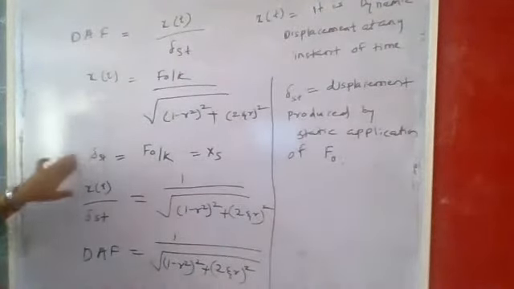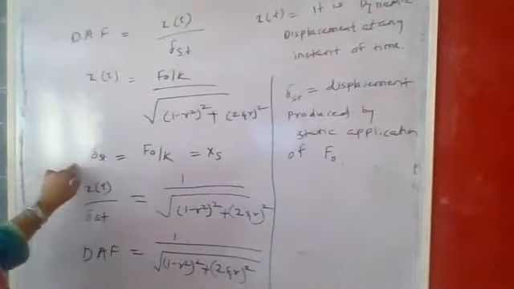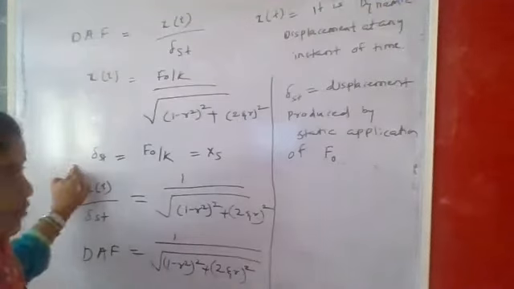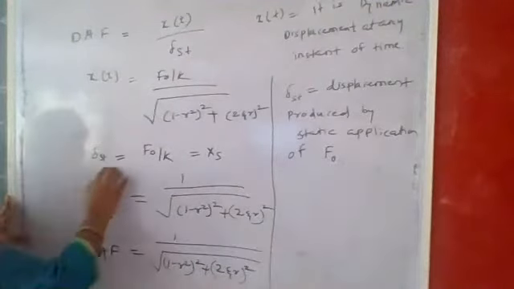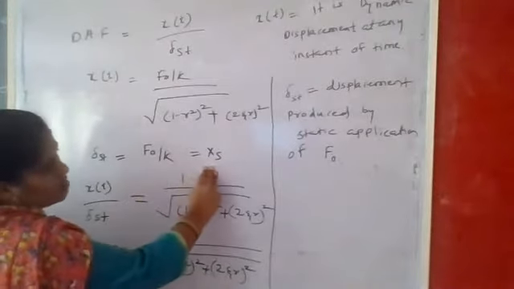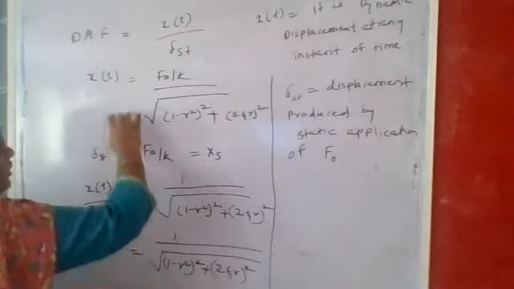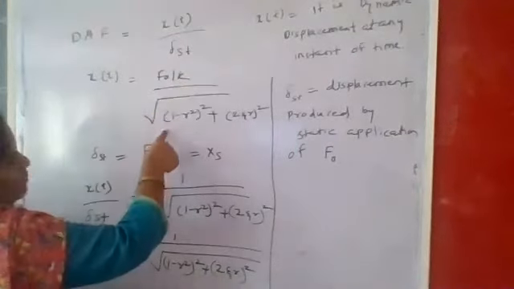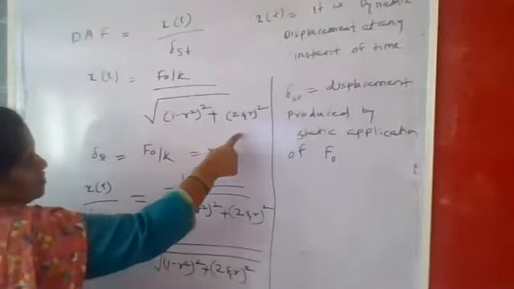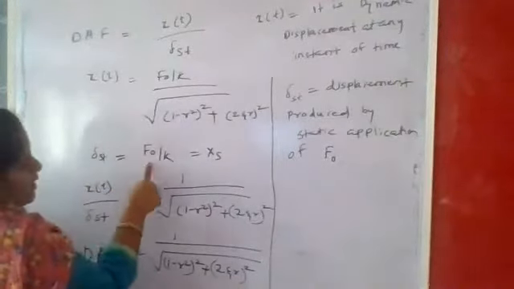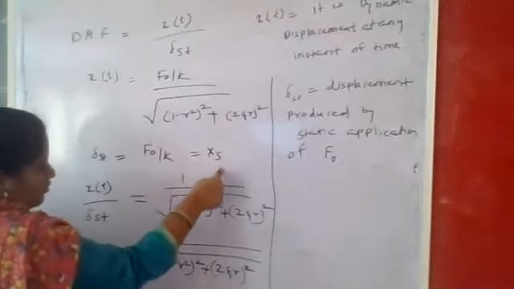We also already know the static displacement which is produced because of the force F naught, so del st is equal to F naught by k. It is known as the static displacement. And x of t is F naught by k divided by root of the bracket 1 minus r square, squared, plus the bracket 2 zeta r, squared, and del st is F naught by k, the static displacement.